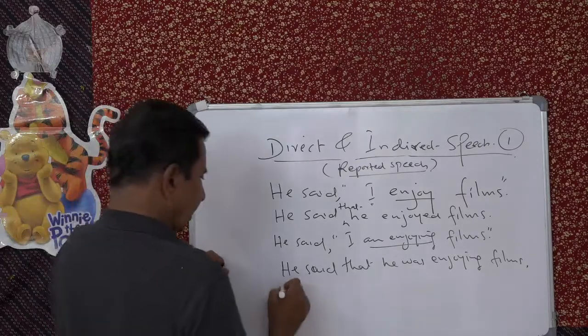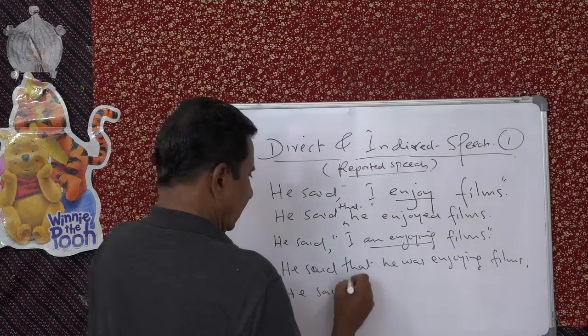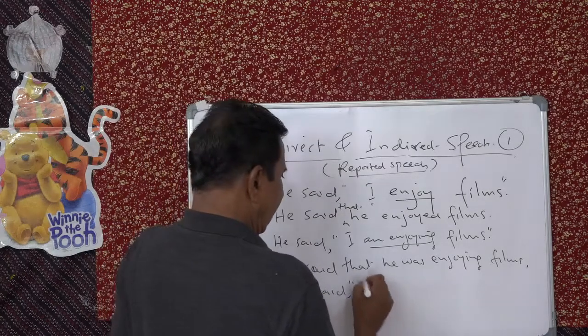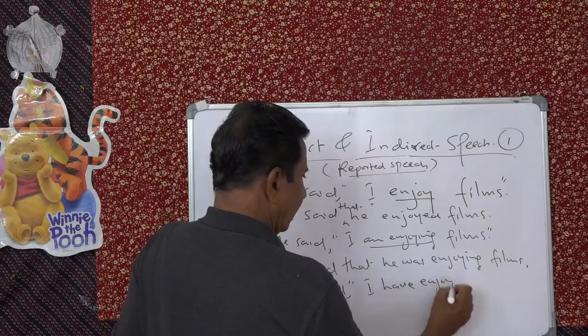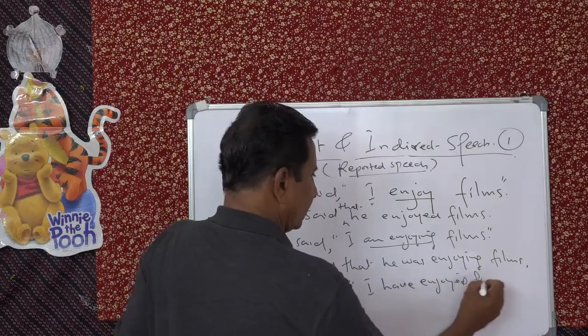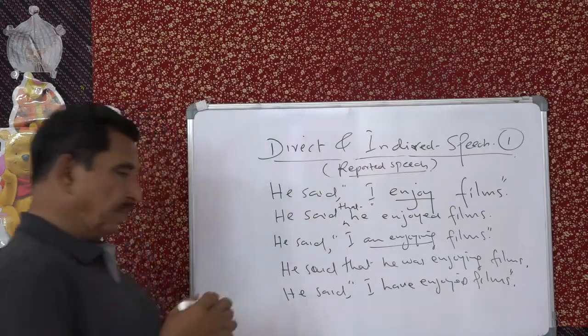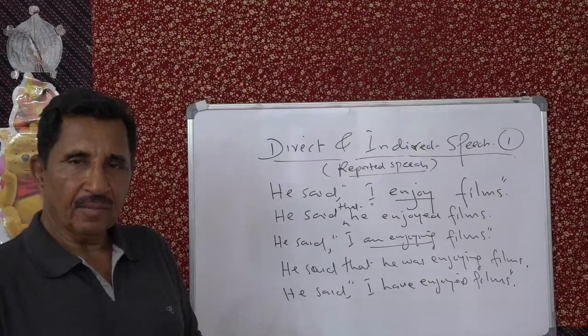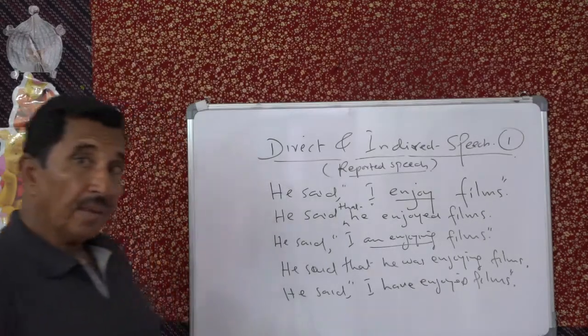Next, he said, "I have enjoyed films." What will be the indirect speech? Present perfect will become past perfect.